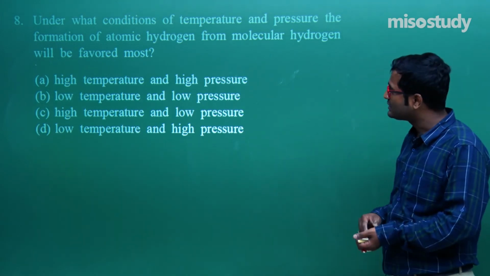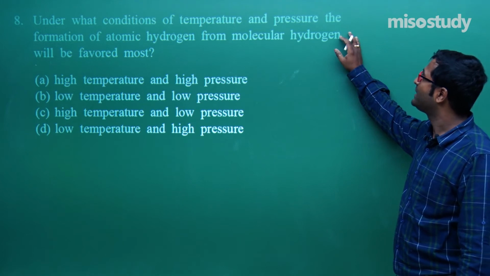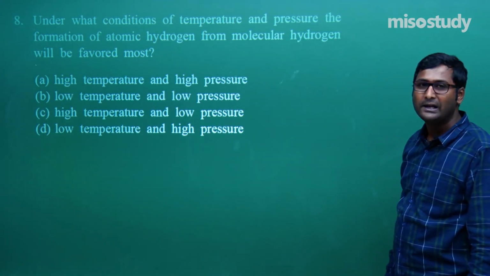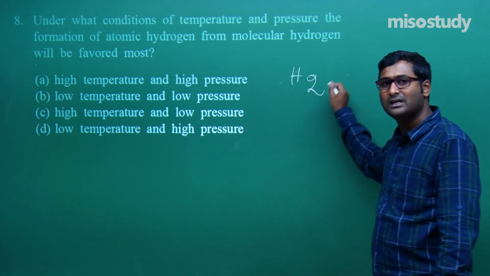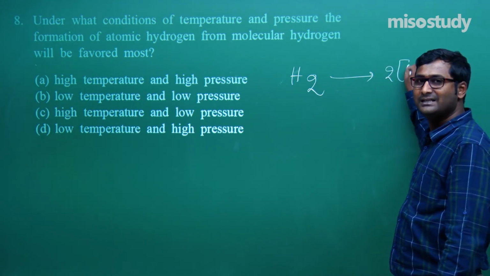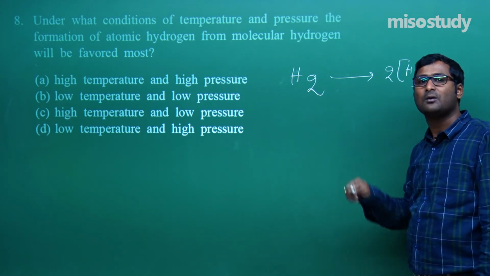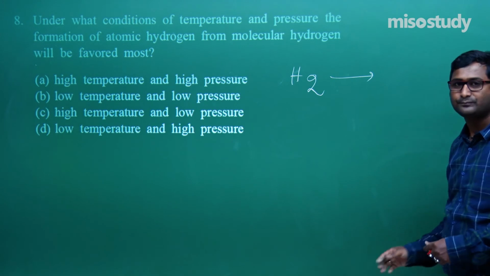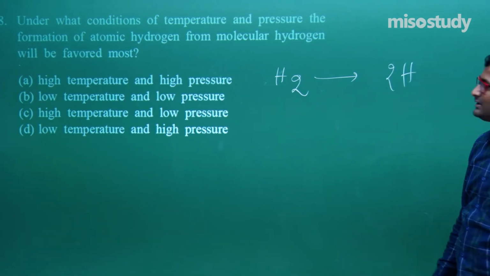Now what is the next question here? Under what condition of temperature and pressure does the formation of atomic hydrogen from molecular hydrogen occur? What does the question say? What is the molecular hydrogen? Sir, H2. What is the atomic hydrogen? It can be, this is the representation of nascent hydrogen. So better to represent this like this, that is 2H, the atomic hydrogen.